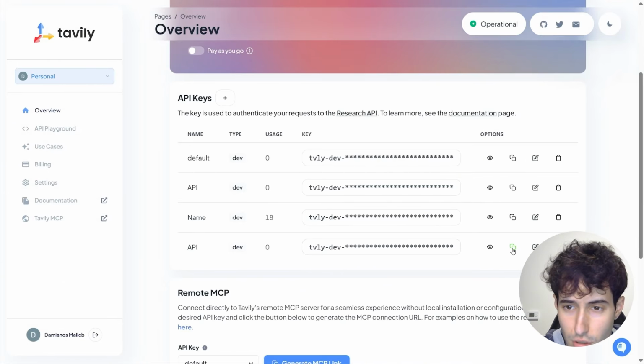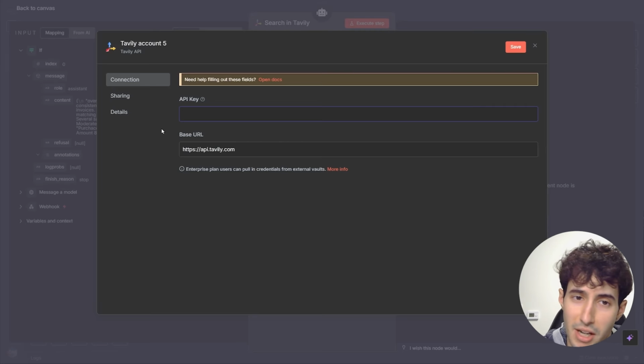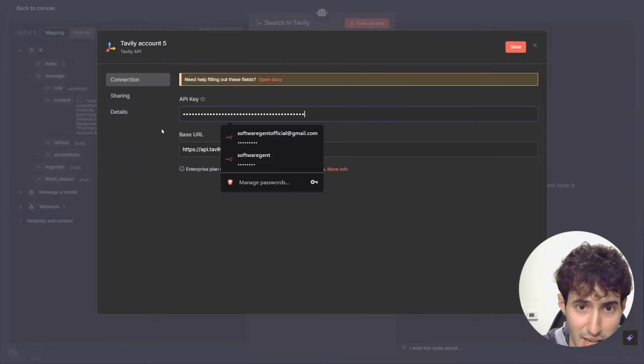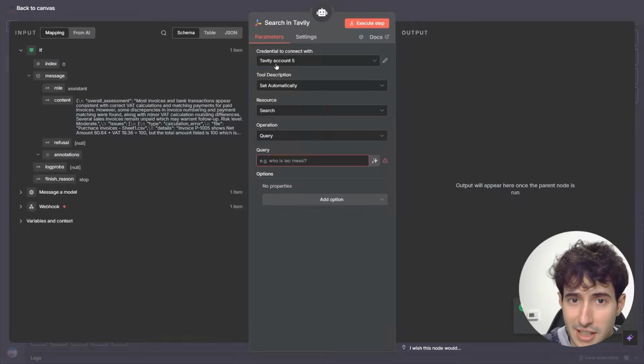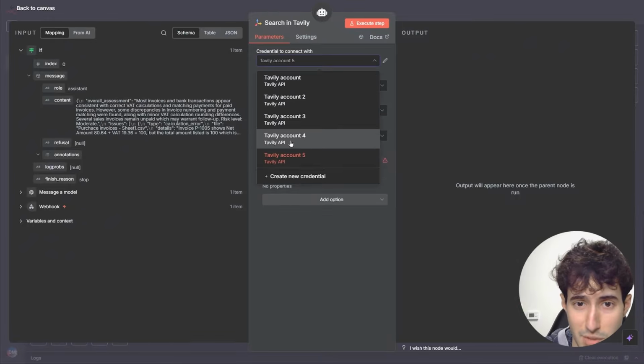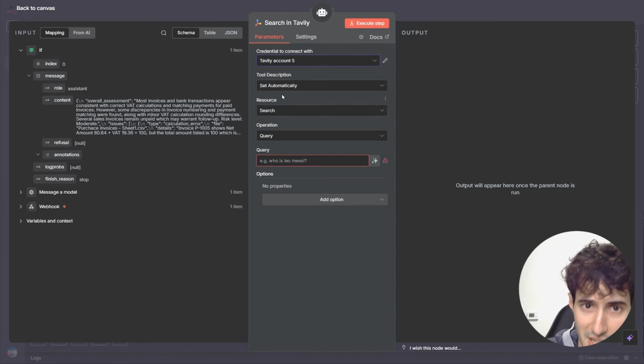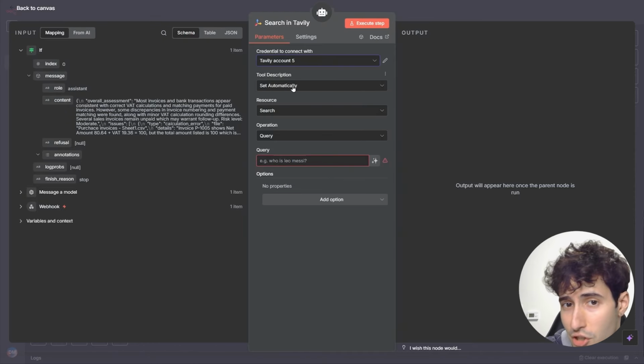So all you have to do is to come over here and copy it, and then you can come back over to N8N and paste it in over here. And after you do that, simply come over here, click on save, and boom, your Tavily credentials were successfully created, which means that you can come and select them from over here. Then on tool description, leave this on set automatically.